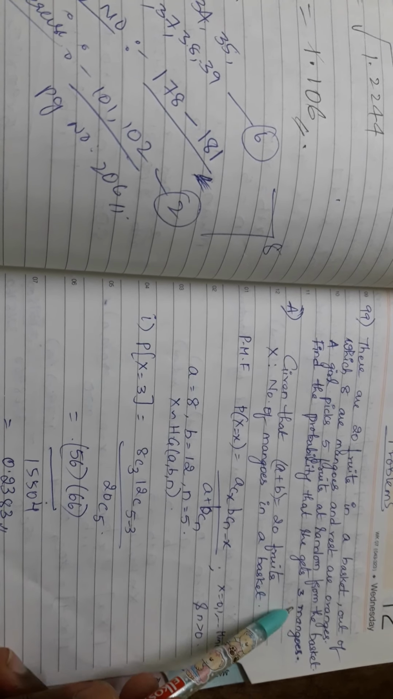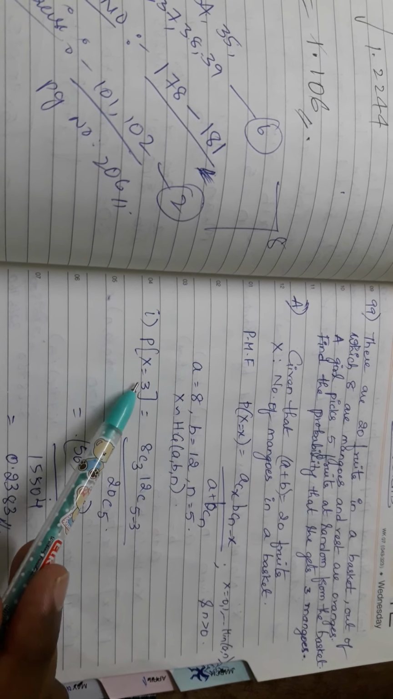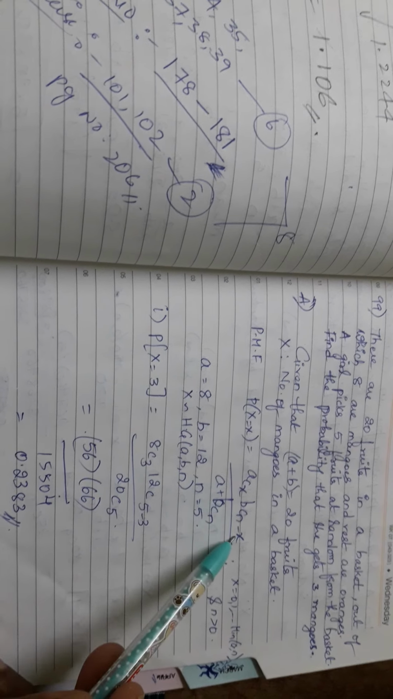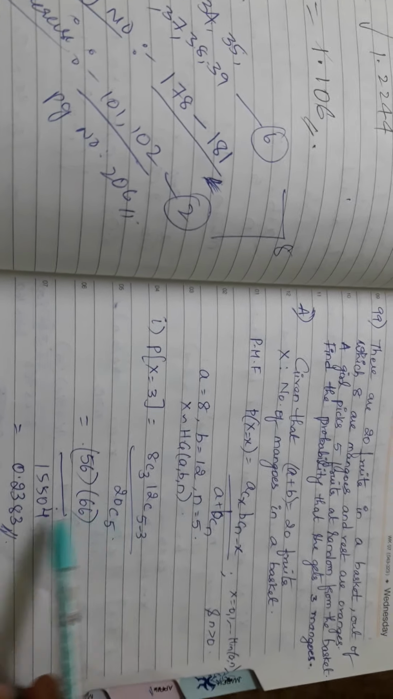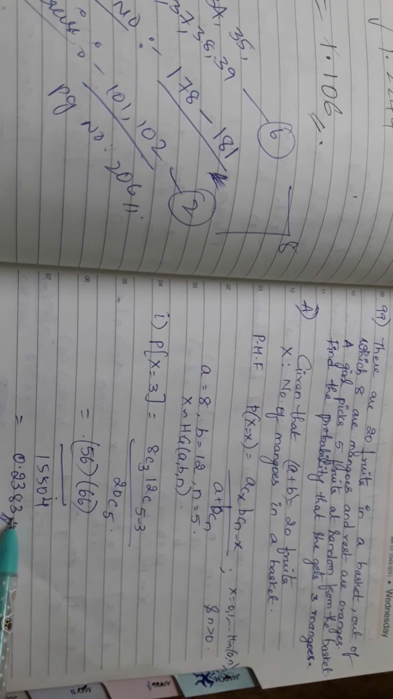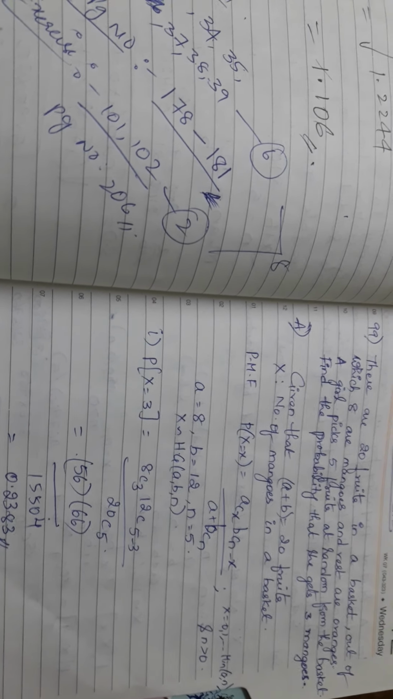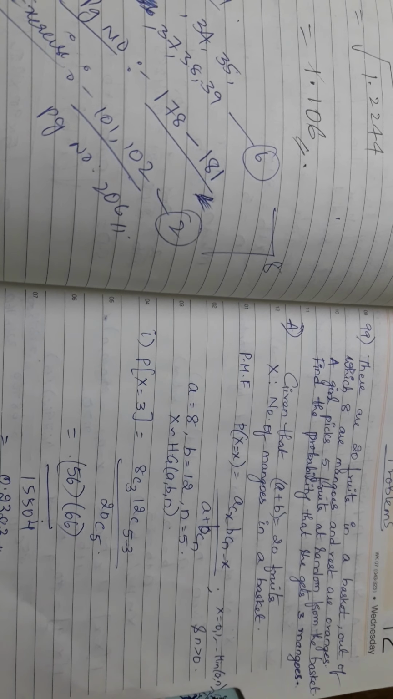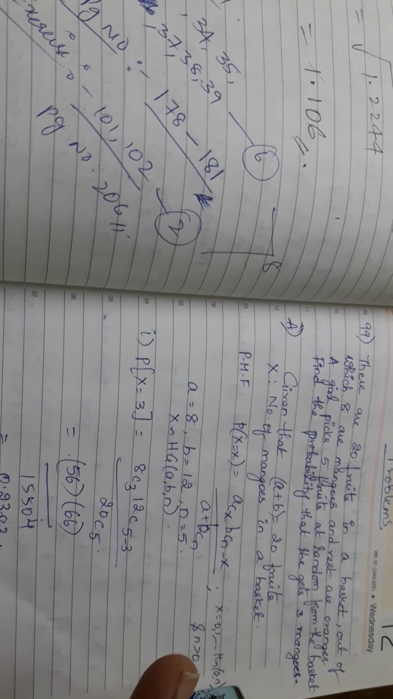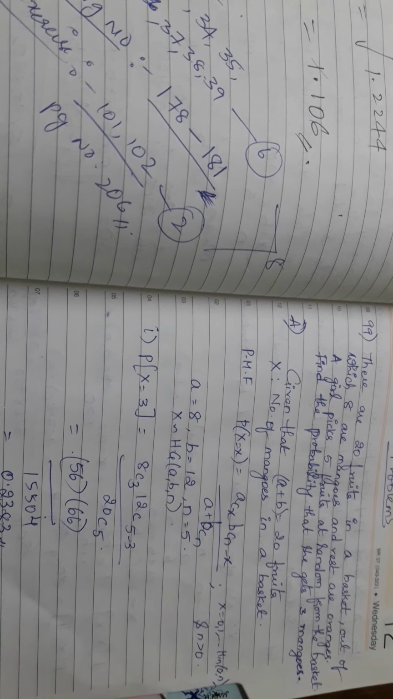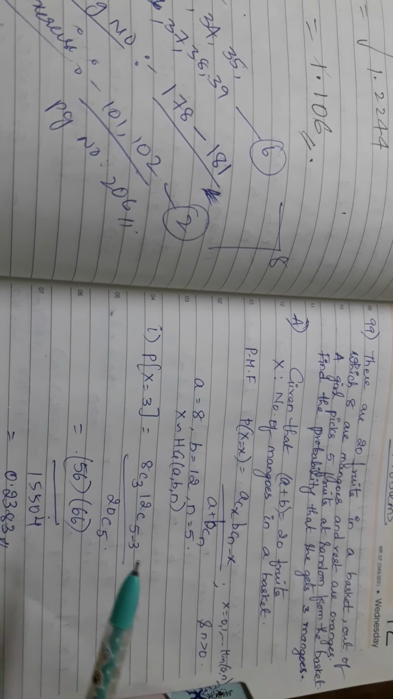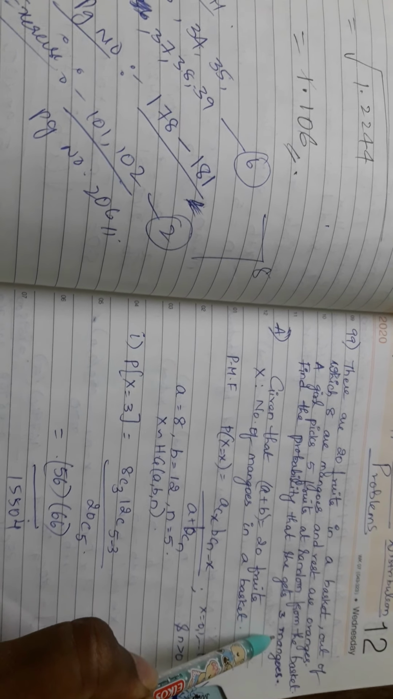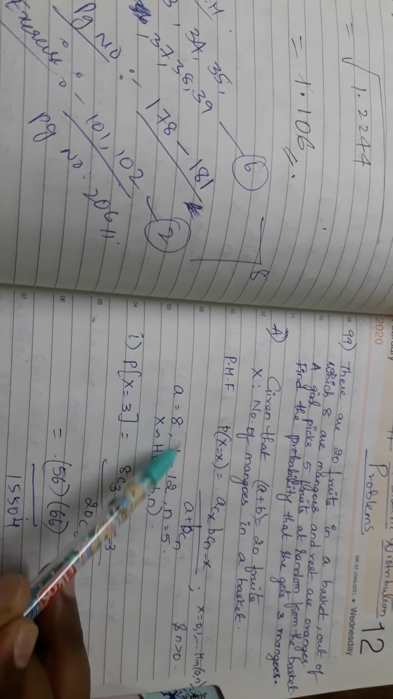X equals 3; we need to find 3 mangoes. So in place of small x, substitute 3. After solving, you will get the answer 0.2383. Very simple problem. We just need to first identify the 2 characteristics, or categories, or qualitative characteristics, anything we can call them. Then, what exactly they are asking, which characteristic they are asking about. Based on that we have to decide A and B.